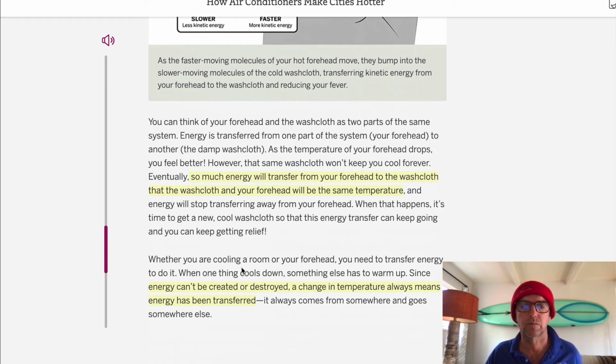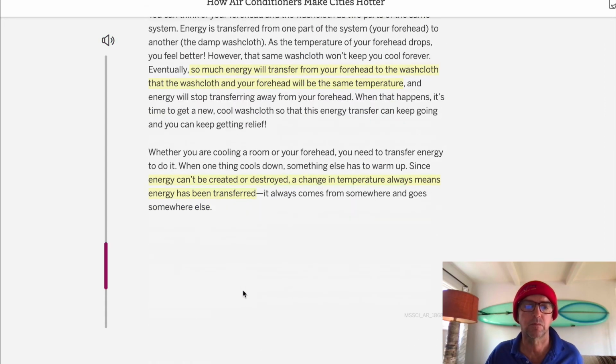Whether you are cooling a room or your forehead, you need to transfer energy to do it. When one thing cools down, something else has to warm up. Since energy can't be created or destroyed, a change in temperature always means energy has been transferred. It always comes from somewhere and goes somewhere else.